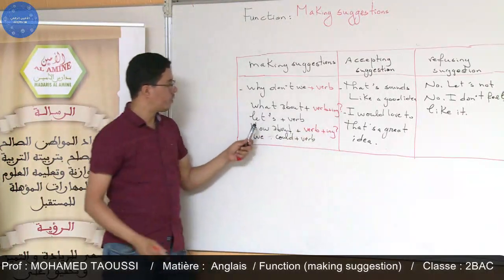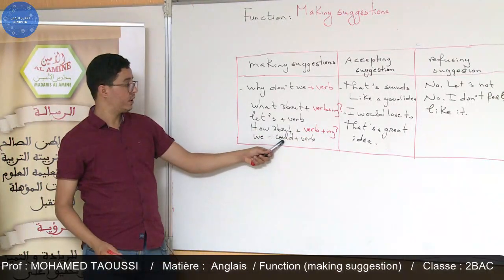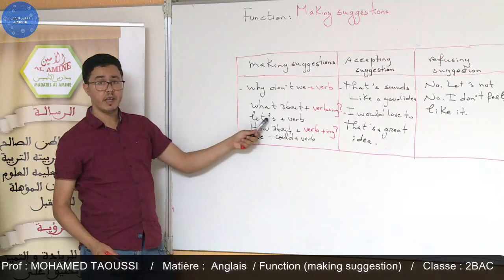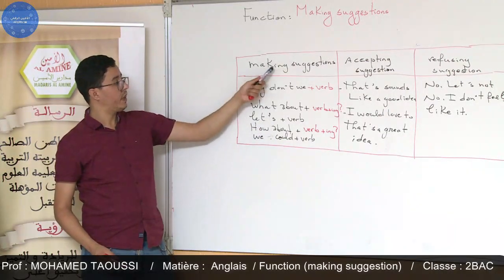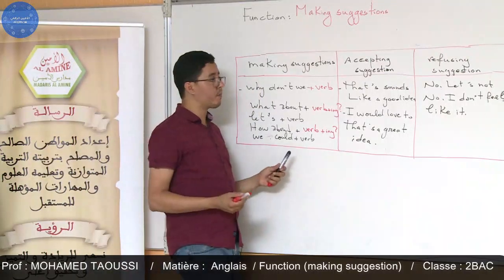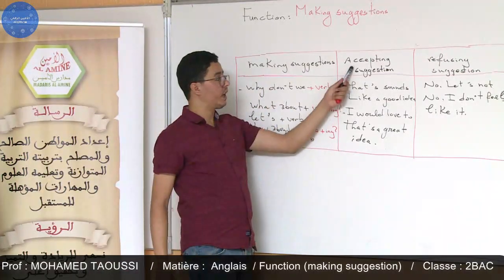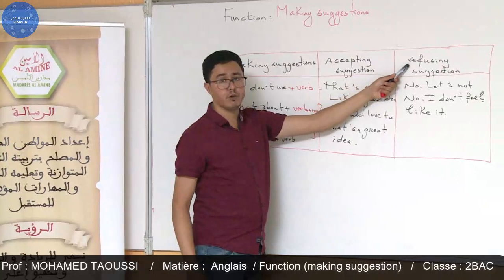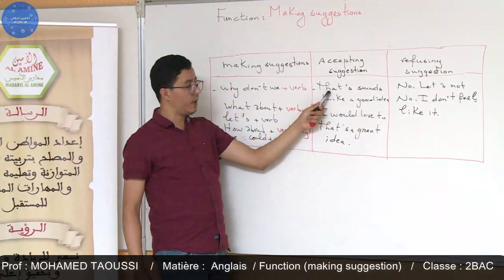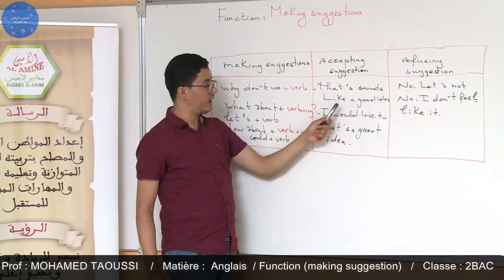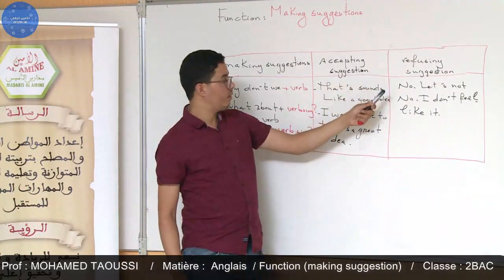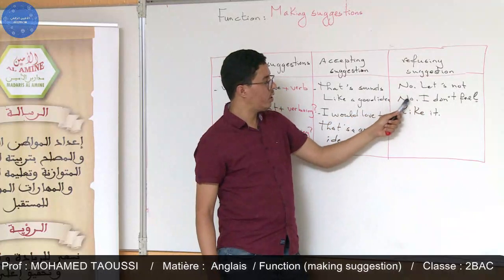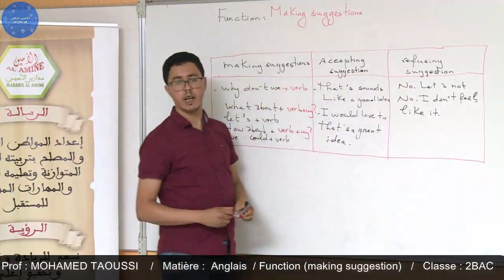And we can say also we could, and let's. Those expressions are used for making suggestions. We can respond to a suggestion, either accept or refuse or decline. For accepting, we have that sounds like a good idea, I would love to, that's a great idea. Refusing, we can say no, let's not, no, I don't feel like it.